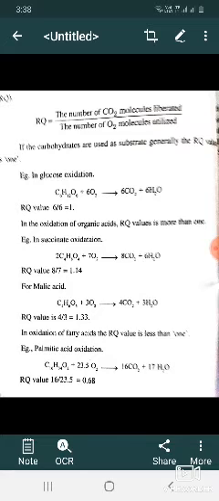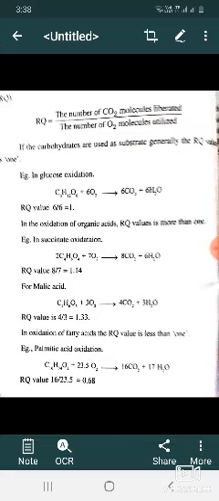Anaerobic breakdown of complex organic materials by the action of anaerobic microorganisms, these are free enzymes.